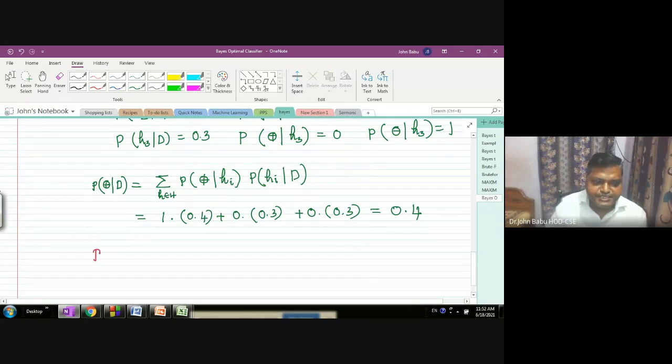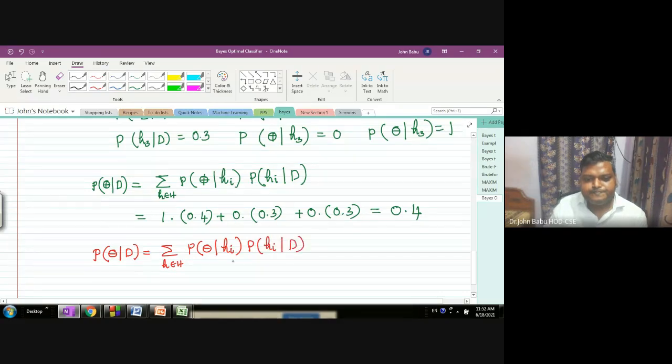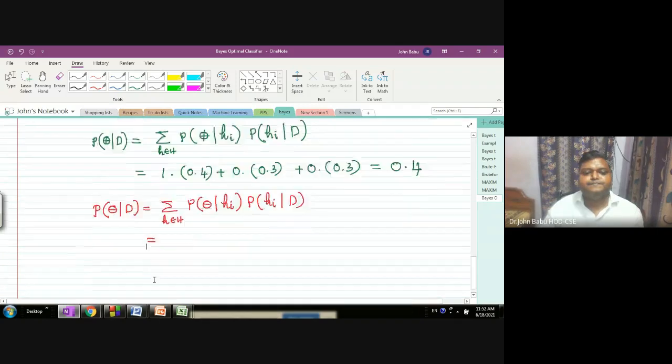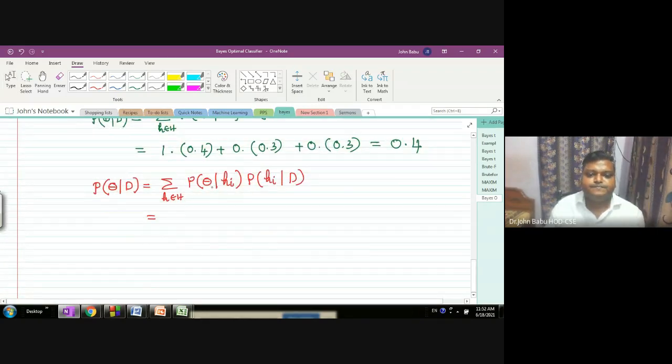So the probability of classifying X as negative is 0.6.